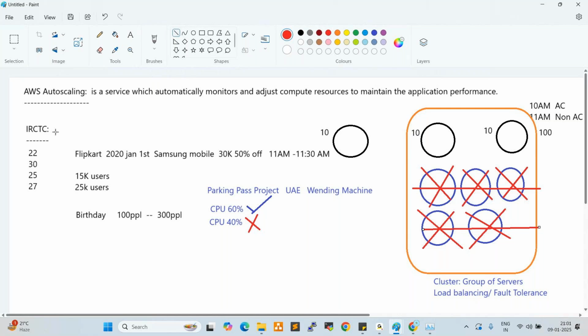That is why, when we try to book a ticket at 10 a.m. or 11 a.m., the site will not open, and we also get 403 errors, because they are following a manual process. Currently they are using an old methodology, first come, first served, right? Once Tatkal starts, within 5-10 minutes the tickets will be gone.